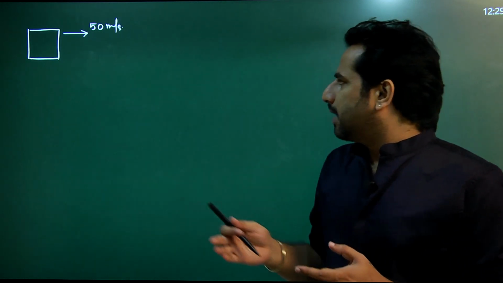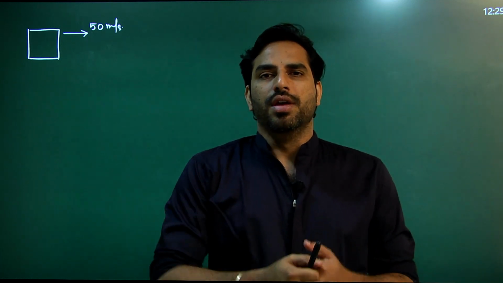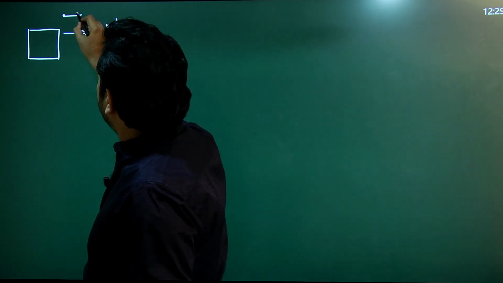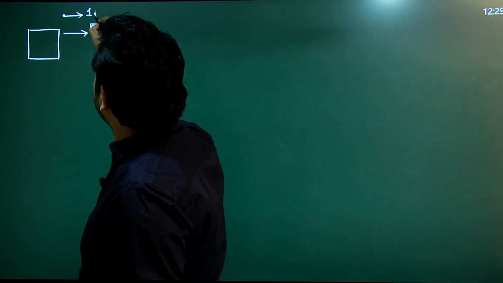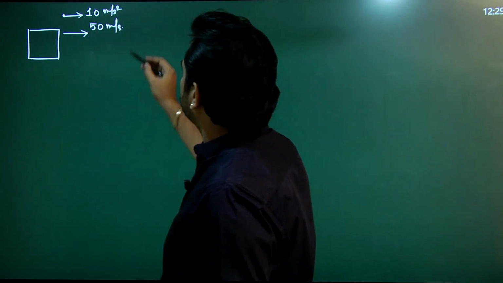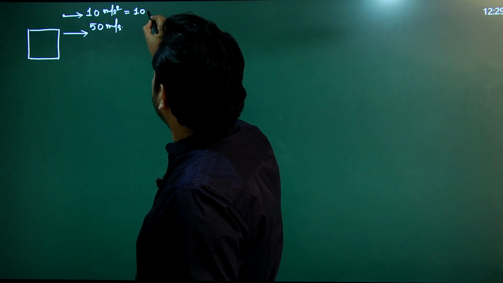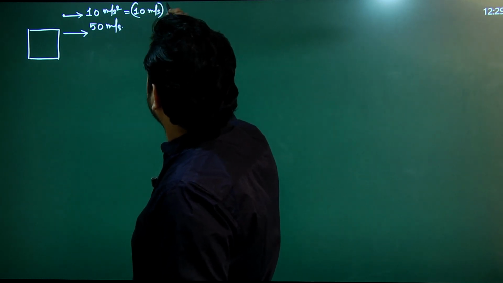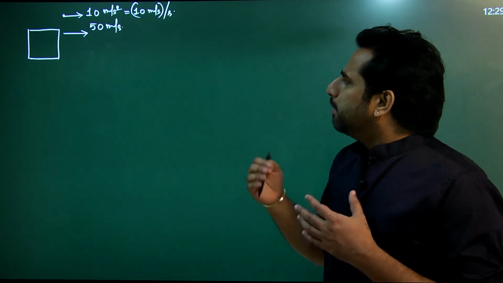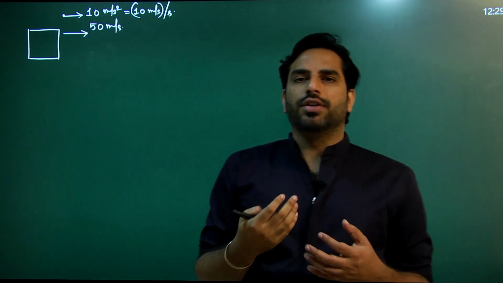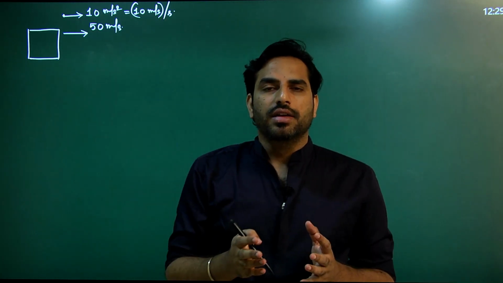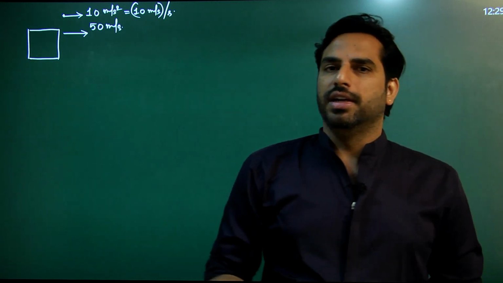And now say it has got an acceleration of 10 meter per second square. The rate of change of velocity is 10 meter per second, which means that in 1 second the velocity will change by 10 units, 10 meter per second.